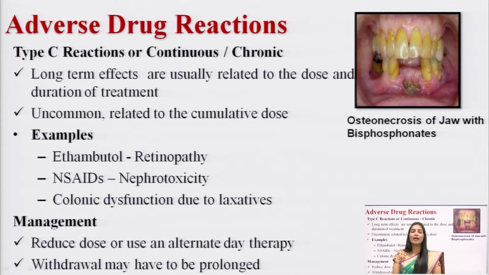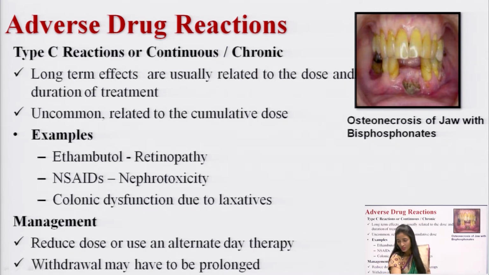If I administer NSAIDs, non-steroidal anti-inflammatory drugs, in a chronic exposure, it can cause nephrotoxicity. And like ATT, if I am taking the ATT drugs, it can cause colic dysfunction. So, colic dysfunction is a type C adverse drug reaction by the ATT